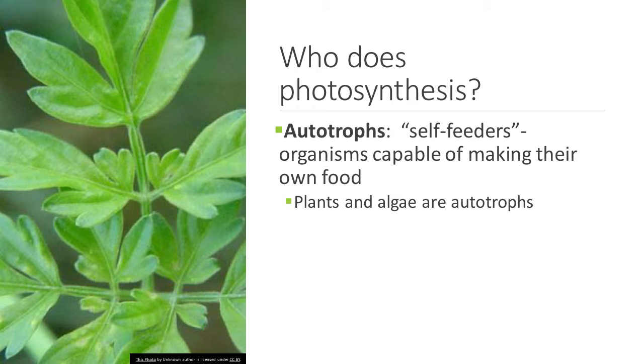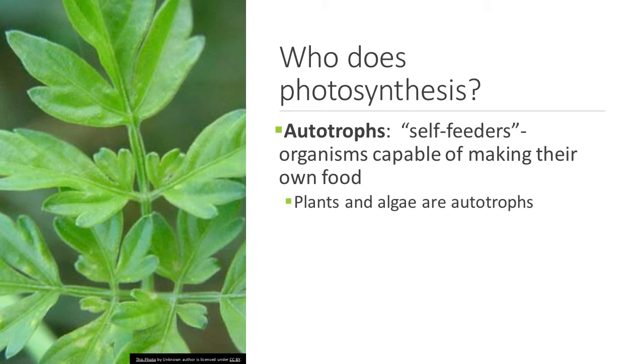All right, so now I want to talk about who does photosynthesis. Can every organism do it? And the answer is no. Only autotrophs do photosynthesis. If you look at the notes on the slide, I am trying to bold the important words. So in your notes, you need autotrophs. If you know what an autotroph is, then you don't have to write anything else.